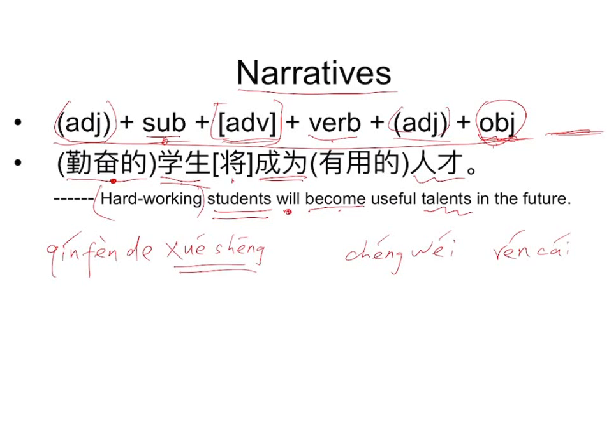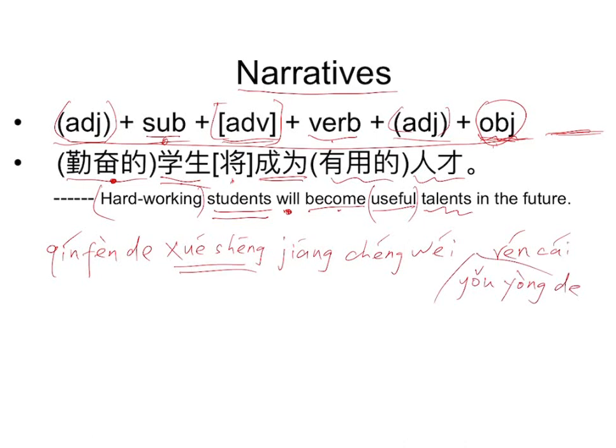However, in Chinese, this moral is considered an adjective. So it is 将, okay, become, useful, right? So useful is this part: 有用的. Put it here.